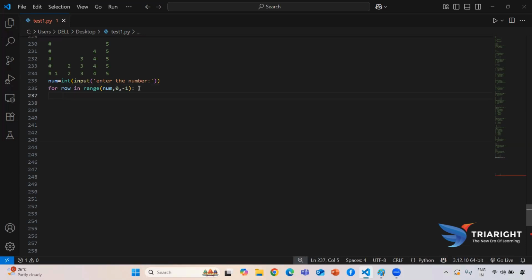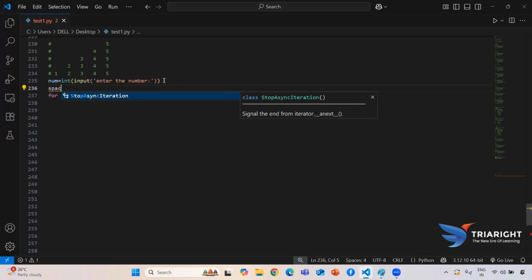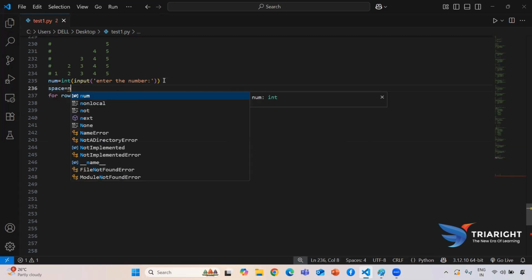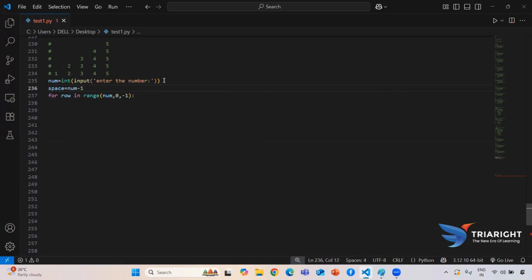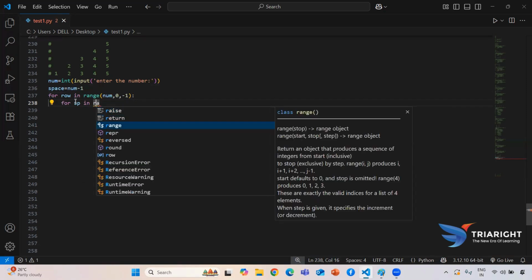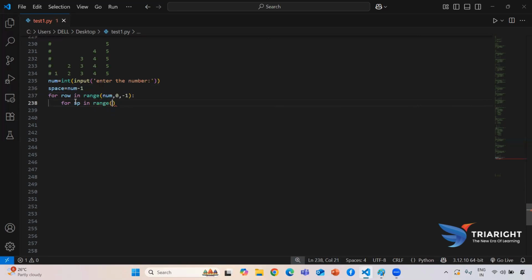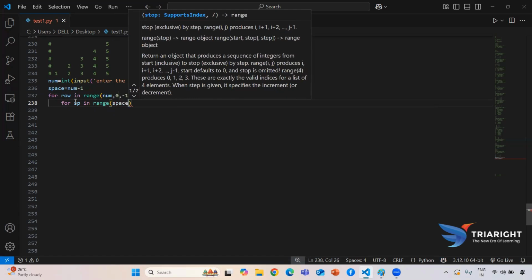Now I need to print these spaces. For this space, I need to create a variable called space. And here for the dynamic purpose, I need to give num minus 1, because if I'm changing the input also, at that time it needs to print the same logic. So now I need to print for space. So here I'm using for sp in range, and I directly pass my space.